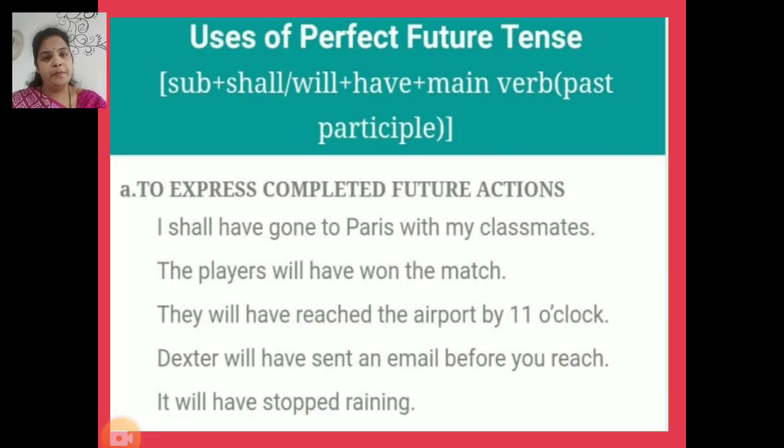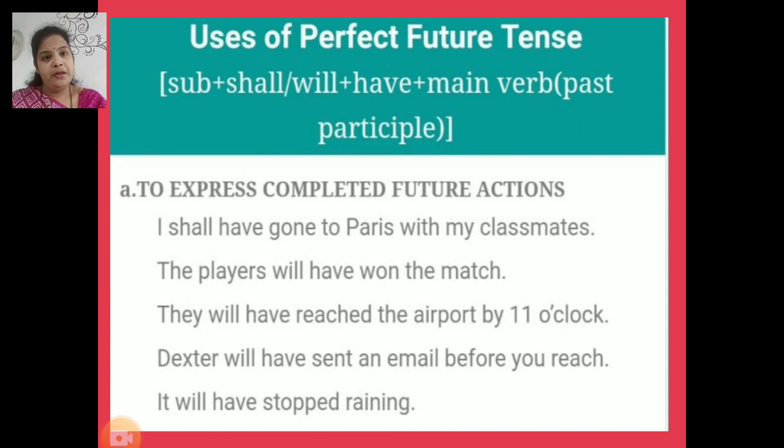Next, third form, perfect future tense. Now let's study its structure and examples for the situations of the uses. Okay, the structure of perfect future tense is subject plus shall or will plus have plus main verb in past participle. We also call it the third form of verb, plus object. Now, perfect future tense is used to express completed future actions.